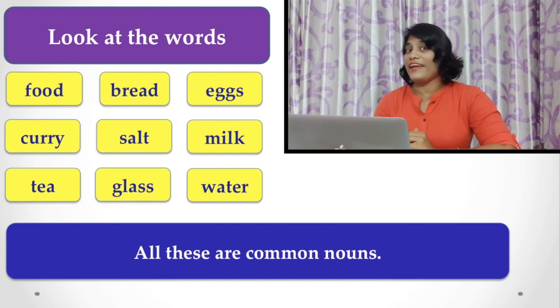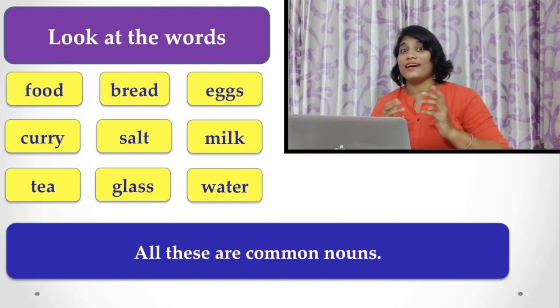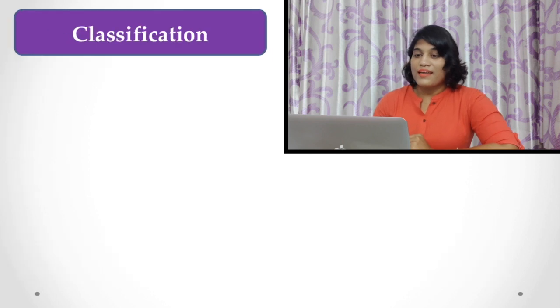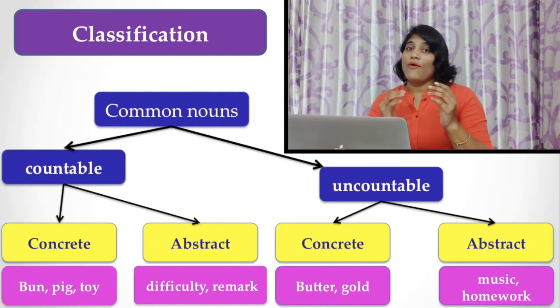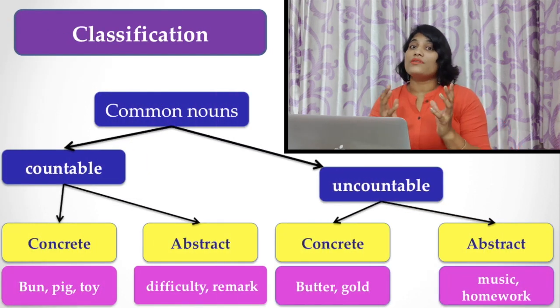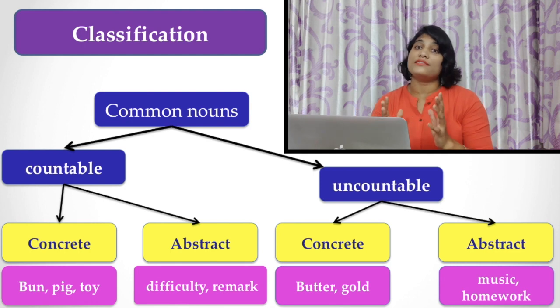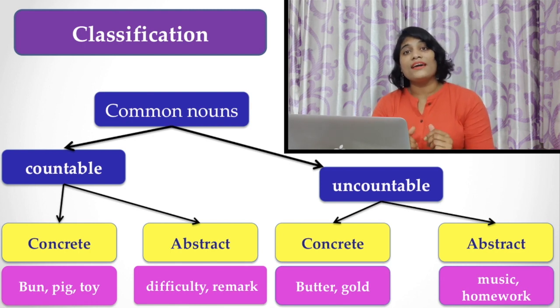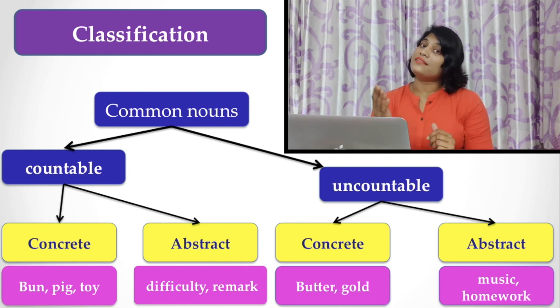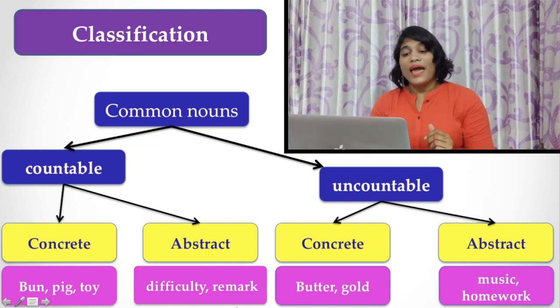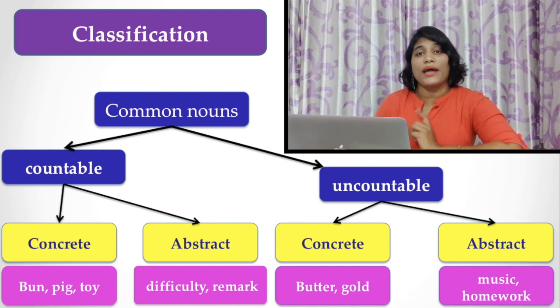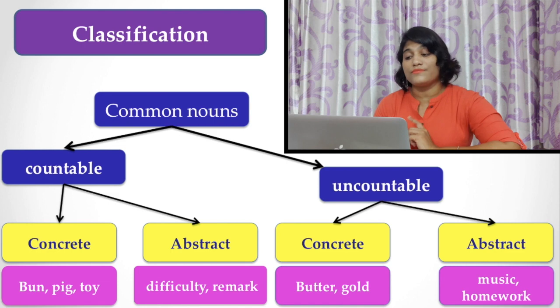As you know already, all these are called the common nouns. And when we are talking about common nouns, they can be categorized into two other major subdivisions. What are they? The countable noun and the uncountable noun. And each of the countable noun and the uncountable noun can be subcategorized into two groups, that is concrete and abstract.